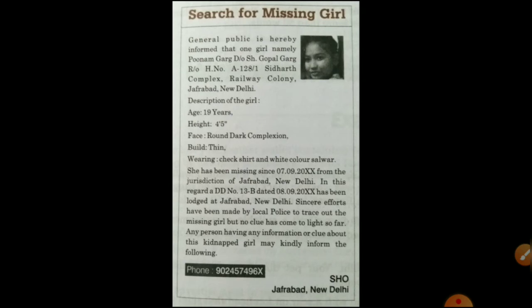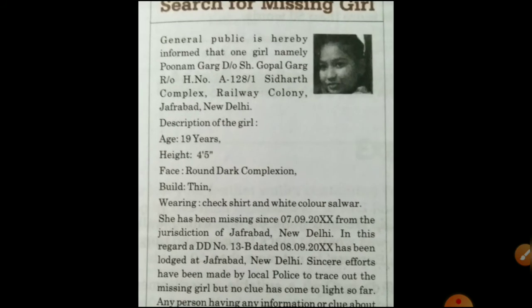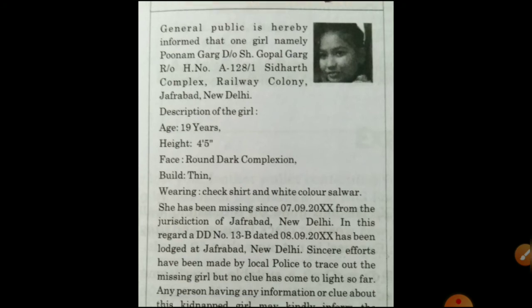Next one comes the missing one. See, the photo of a girl is given and all the general information regarding that girl is given. Name, father's name, house number, then the address, description of the girl, height, age, color of face, whatever she is wearing at the time she went missing from the day, the dress which she is wearing, and regarding where she has gone, everything has been given. So where he will contact and how he will contact, it is given.